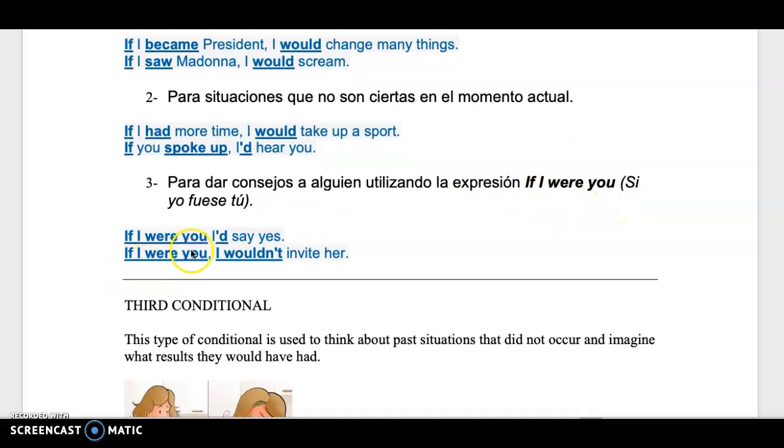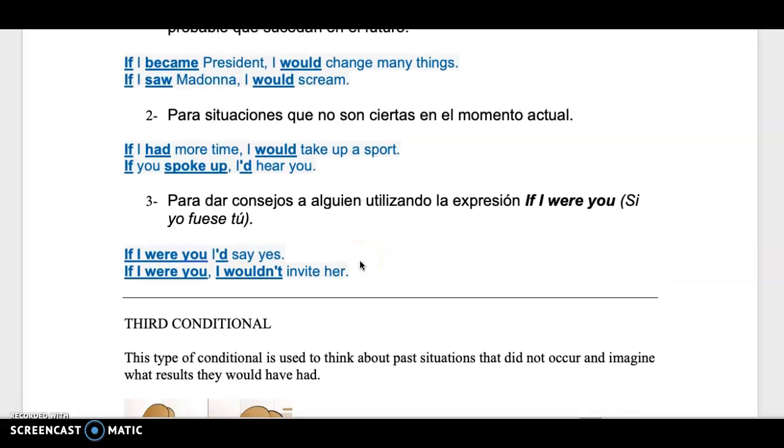So, if I were you, I'd say yes. I'd say yes. Si yo fuera tú, diría que sí. Or, if I were you, I wouldn't invite her. Si yo fuera tú, no la invitaría. Her, for she, okay? Very good.